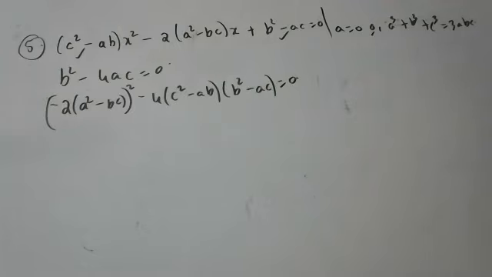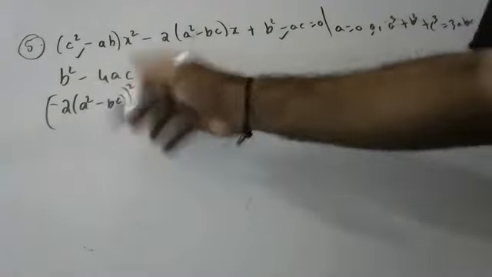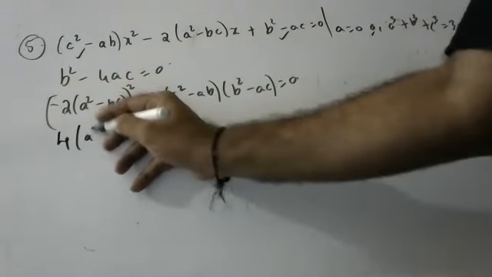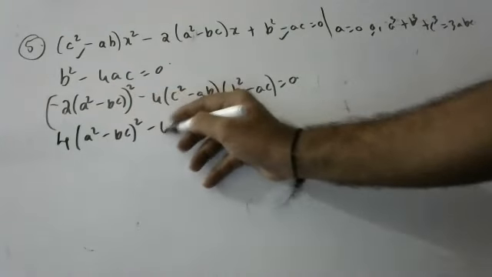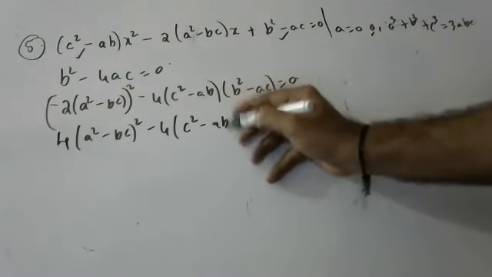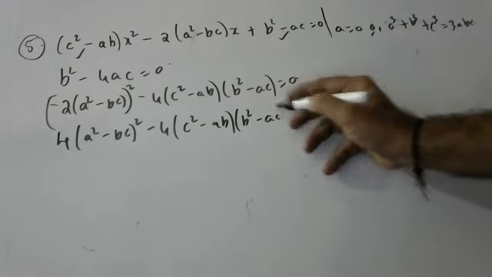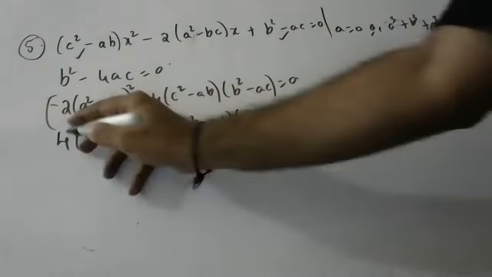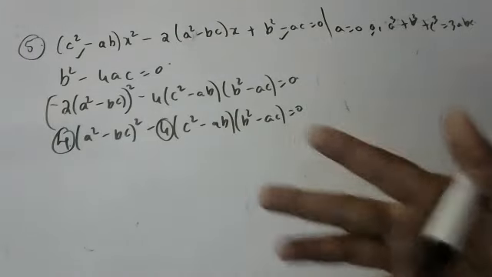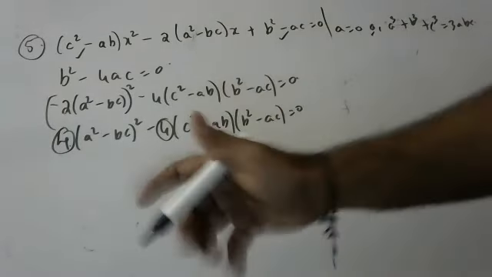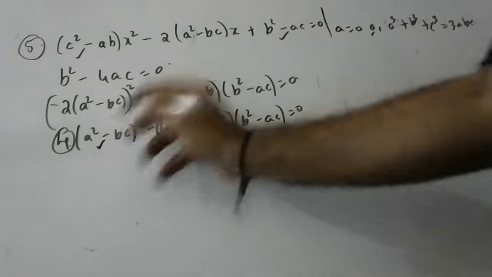Let's do, children. Come on. Minus 2 whole square is how much, children? 4. 4 into a square minus bc, whole square, 4 into b square minus ab into b square minus ac is equal to 0. 4 is here, 4 is here. Take common and bring down, it will become 0. So I remove 0. Once you remove 4, now expand this a minus b whole square.